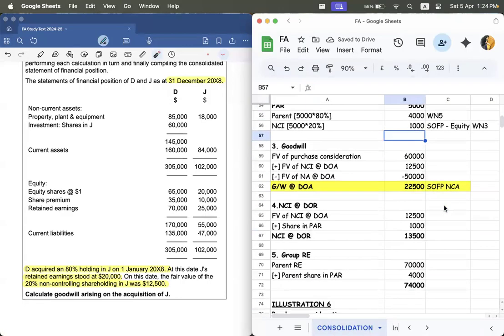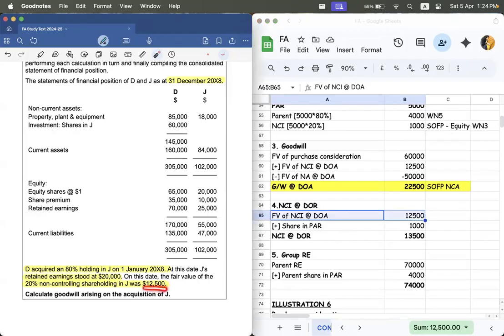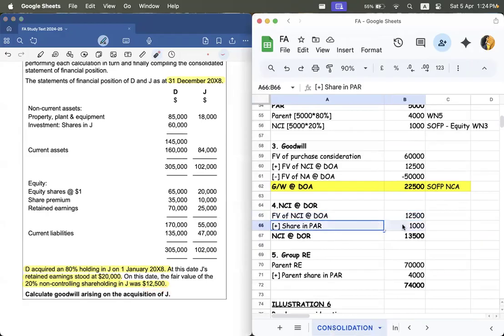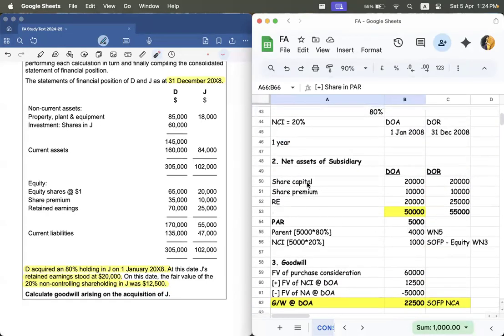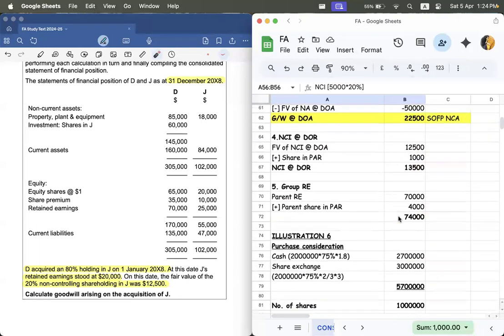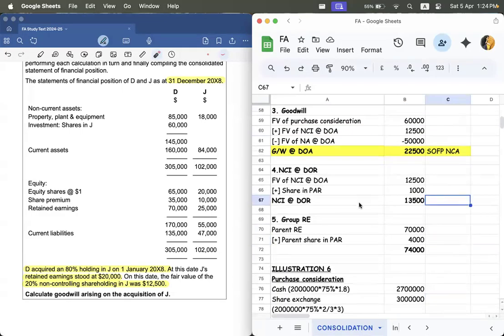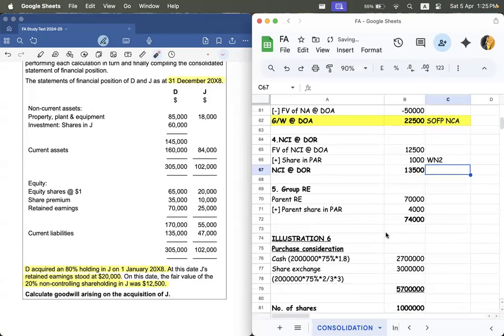Now, the fourth working, NCI at DOR. So you take the NCI at DOA that is given in the question here. And unto that, you're going to add the PAR that you have calculated in working note 2 here. And then what you get in total is the NCI at DOR.